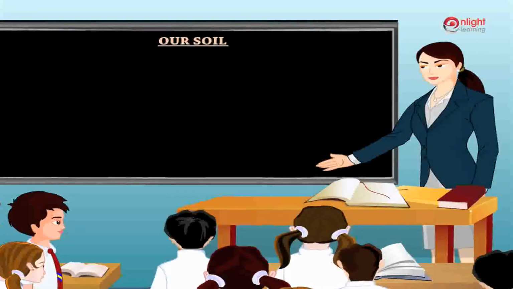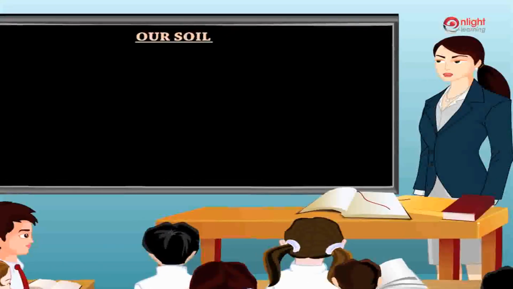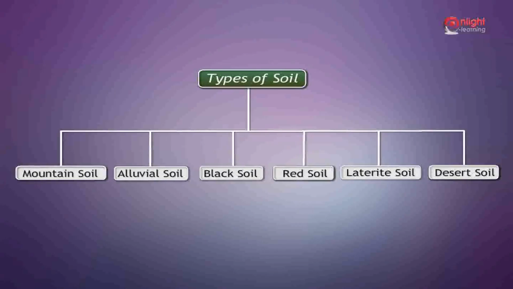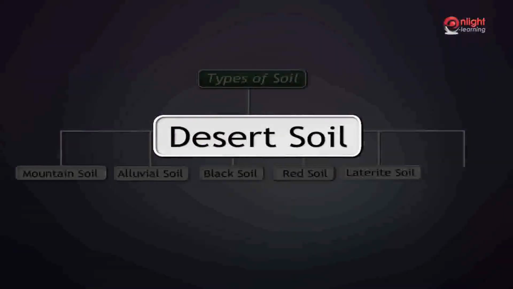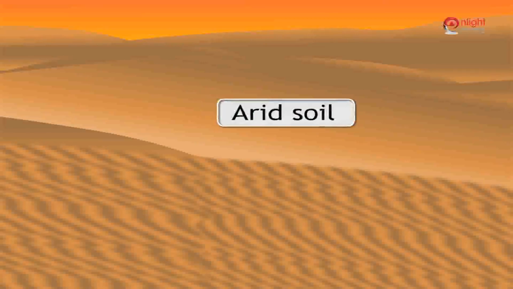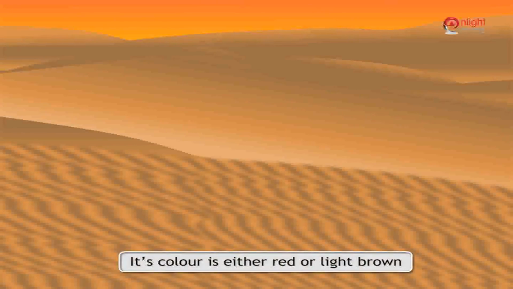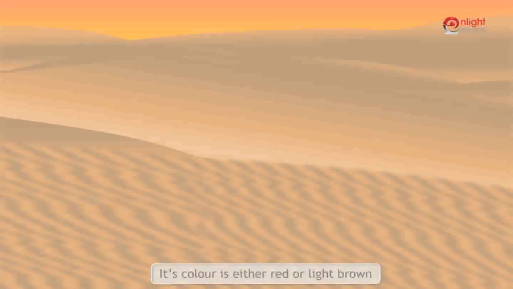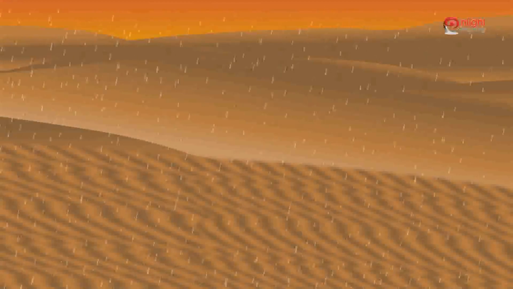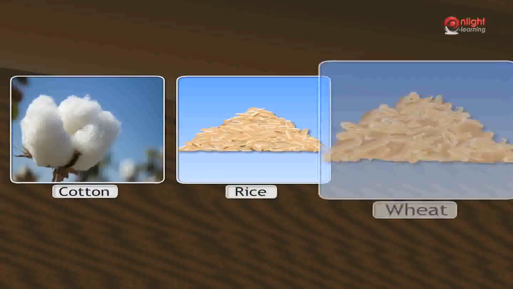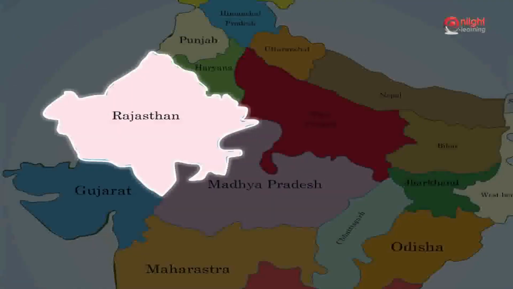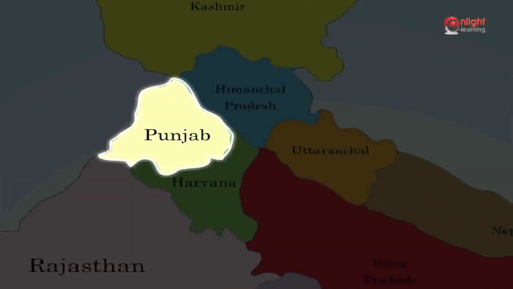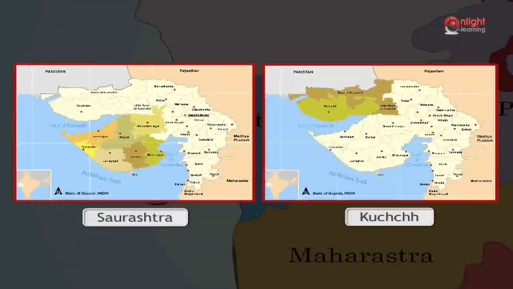No, David. We come to the last type of soil and the states where it is found. This is the sixth type of soil called desert soil. You can see that desert soil is sandy. It is also called arid soil. Its color is either red or light brown. Areas of low rainfall have this kind of soil. It needs irrigation and fertilizers to help in the growth of crops like cotton, rice, wheat. It is found in western Rajasthan, western Haryana, southern Punjab, Saurashtra and Kutch.